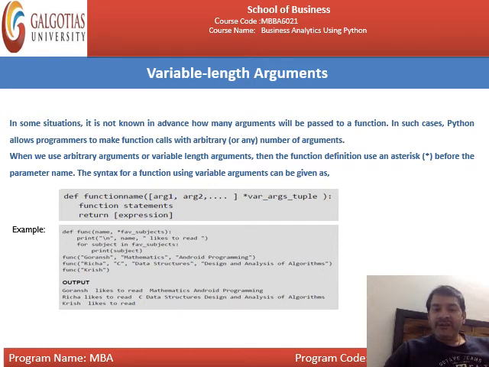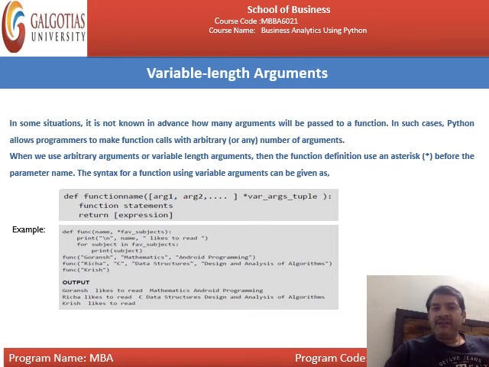You can see this example. def function(name, *favorite_subject): print name, likes to read. Then for subject in favorite_subject, which means you have applied the for loop. Here subject is the variable, like when you write for i in range. It loops over favorite_subject and prints each subject. Then you have called the function with Gorang, mathematics, and Android programming.